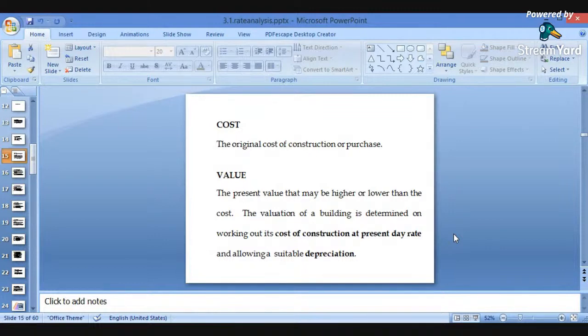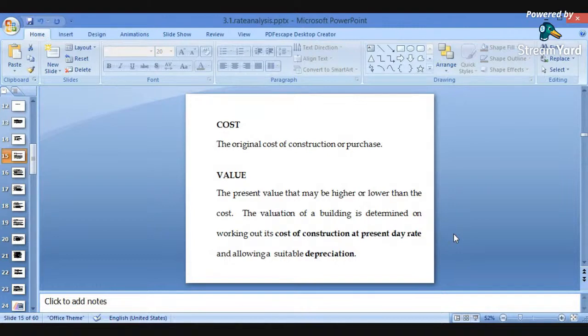Again, value of the property. Now, what is value? In the word valuation, there is also the word value. What does this word state? The present value, which may be higher or lower than the cost. The valuation of a building is determined by working out its cost of construction at the present day rate and allowing a suitable depreciation. So what is the cost at present? Depending upon the current rates, the cost of construction at the present day rate, the value of the property will be decided.